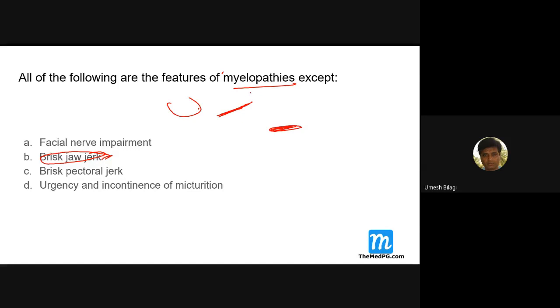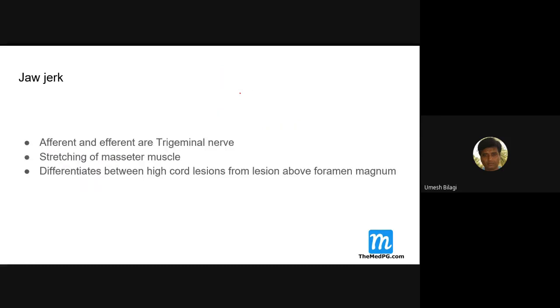Actually, above the pons. So in clinical areas, jaw jerk, afferent and efferent of trigeminal nerve, testing the muscular functions, this actually differentiates between the high cord lesions and the lesions above the foramen magnum. If you want to know whether the lesion is in the cord or above the foramen magnum, you can elicit a jaw jerk. And if there is brisk jaw jerk, you can straight away say this lesion is not from spinal cord, it is above. If you don't get brisk jaw jerk, then it could be above or below. The approach is like that.